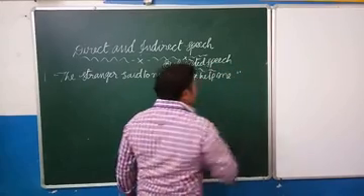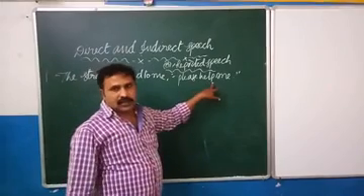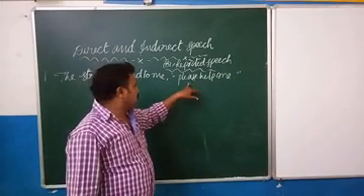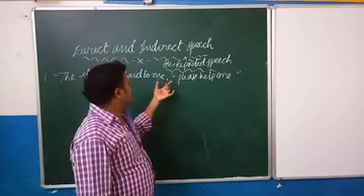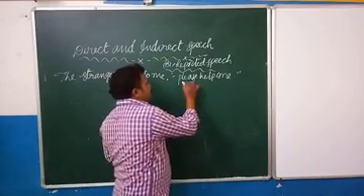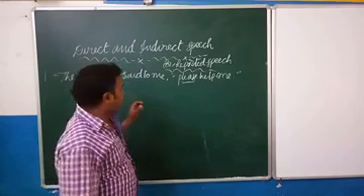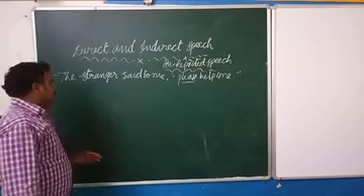Full stop and quotation mark closed. Here, if you see in the given direct clause or reported clause, there is no subject. There is no subject. So like this only we can see that.